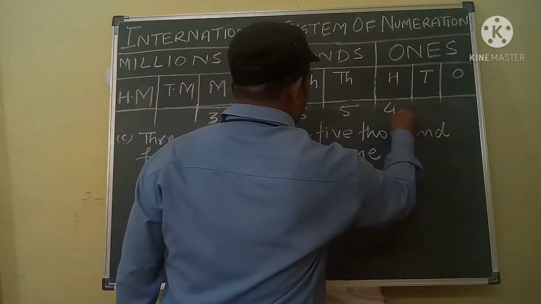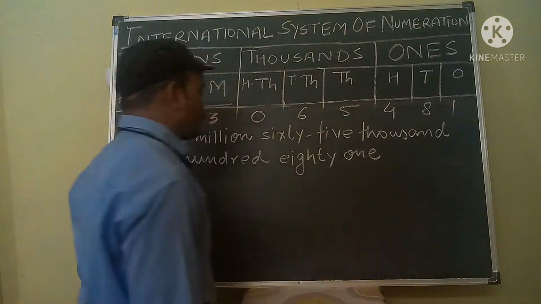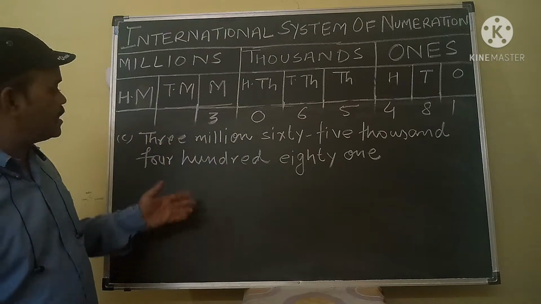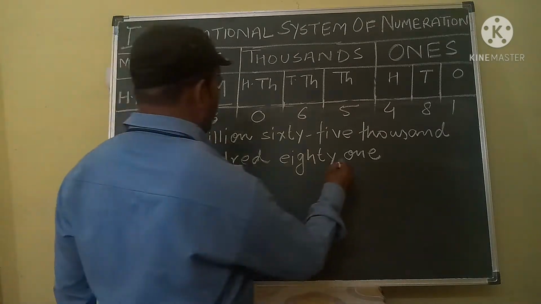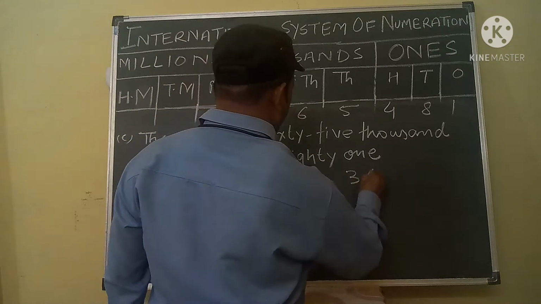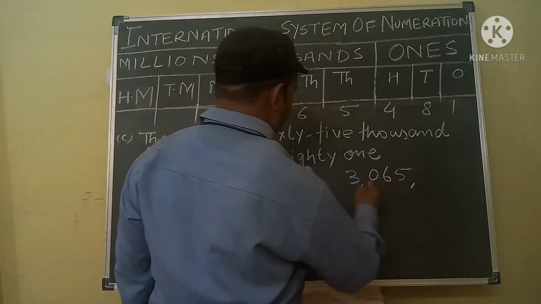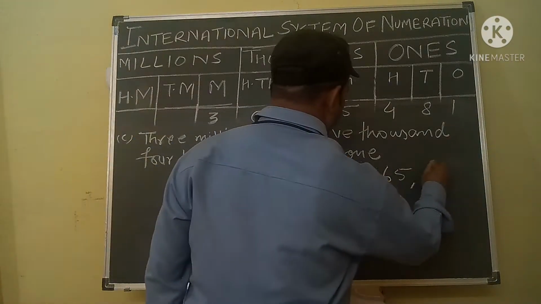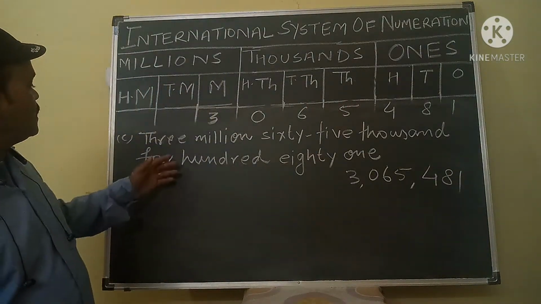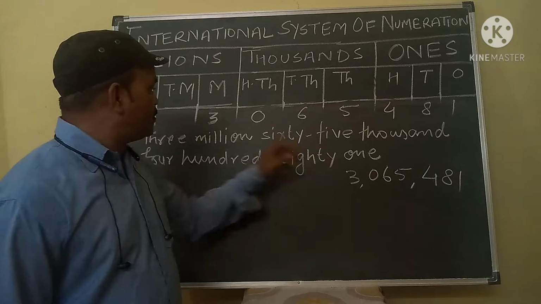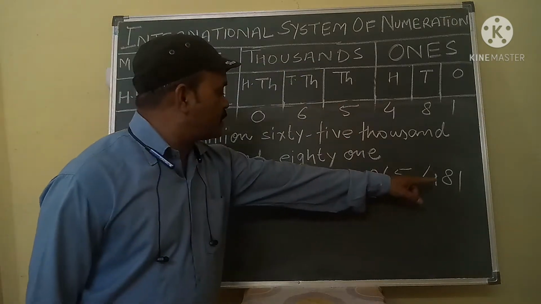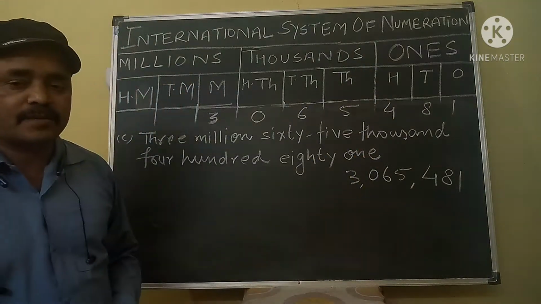Then 481. So this number you can write in numeral form as 3,065,481.